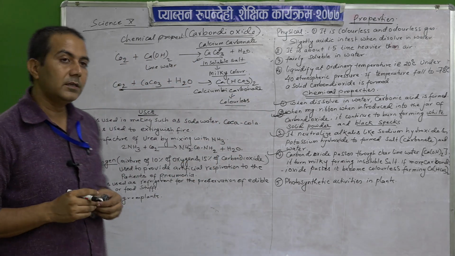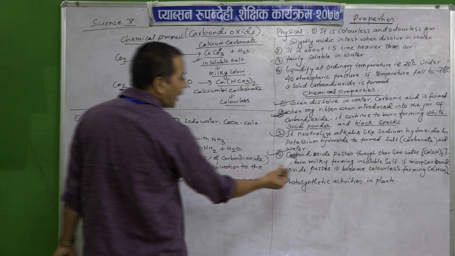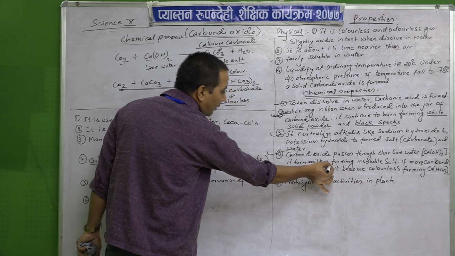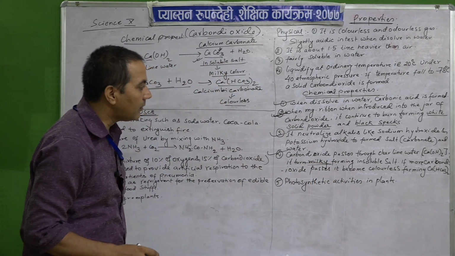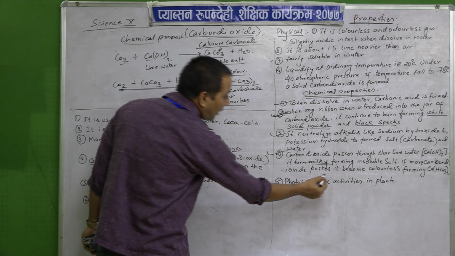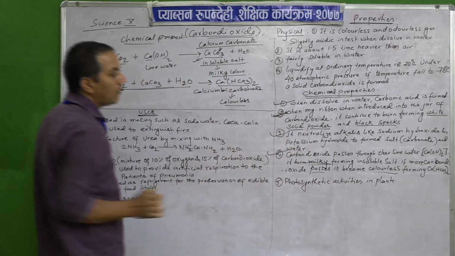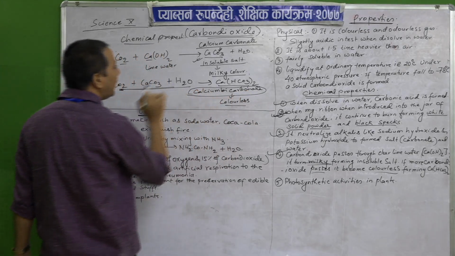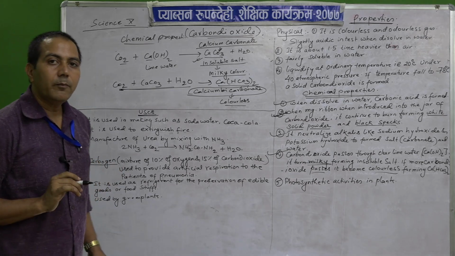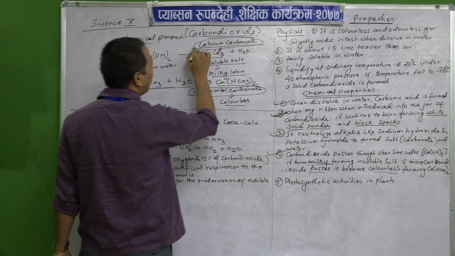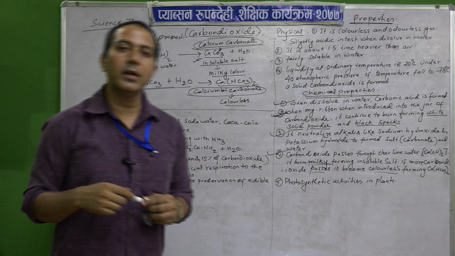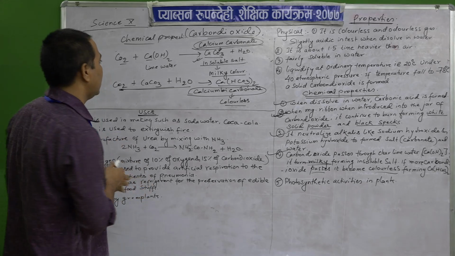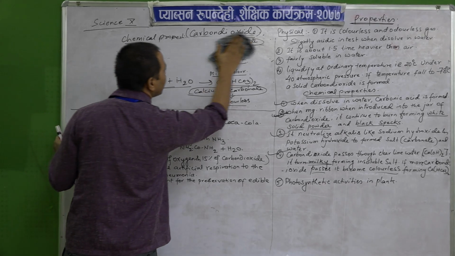So, this is the reaction that takes place. Carbon dioxide passes through clear lime water, it turns milky, which is an insoluble salt. If more carbon dioxide is passed, it becomes colorless, forming calcium bicarbonate. Forming calcium carbonate turns it milky, and forming calcium bicarbonate turns it colorless. I think you have come to know this property.